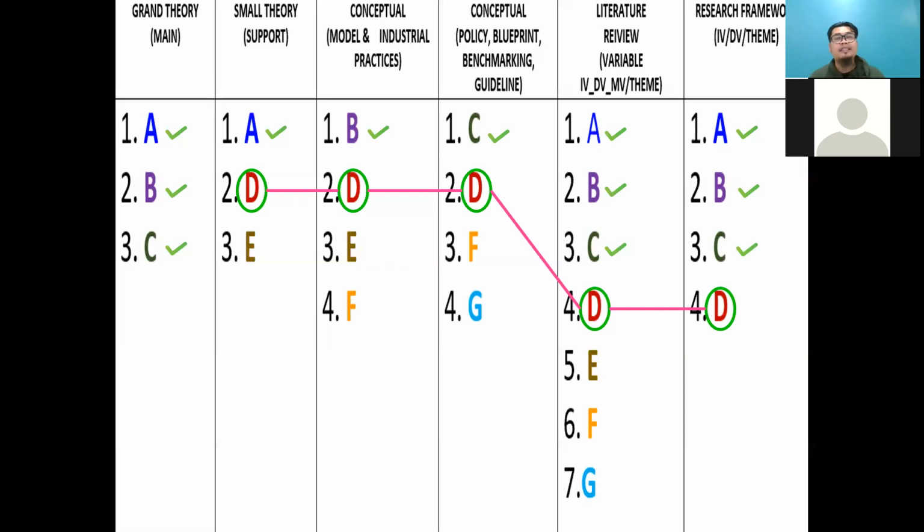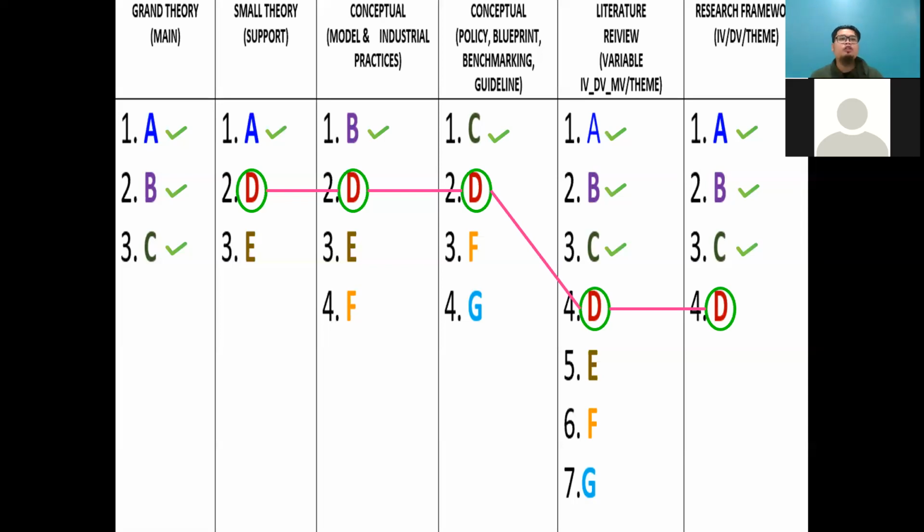A theory can also become a support, because you use it. So you have one theory as the main, and another theory that is not main, just support. When you look at the other theory, we find they have A, D, and E. In terms of the model, they have A, B, D, E, and F. The conceptual has C, D, F, G. In the literature review you have many, with previous studies highlighting A, B, C, D, E, F, G. So you need to decide.